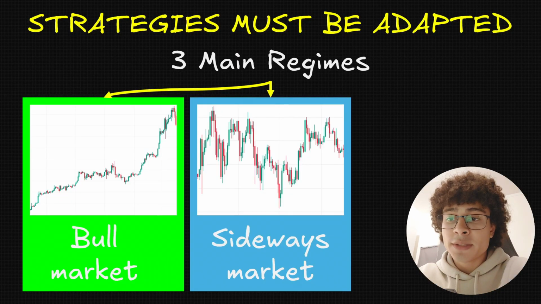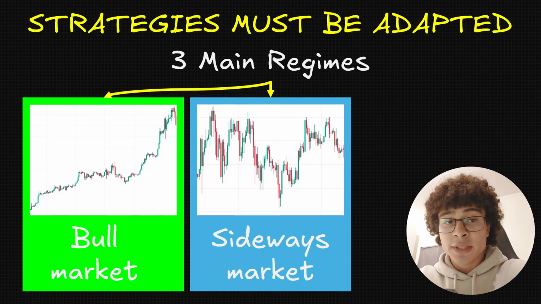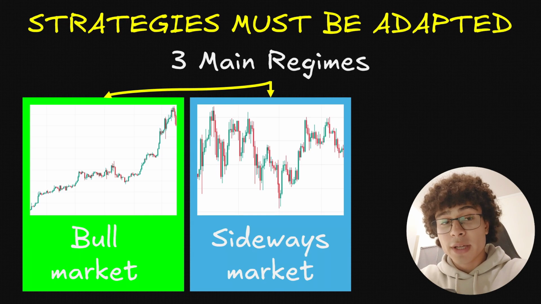The second regime is the sideways market. The sideways market is going up, but it is also going down, and so both movements cancel out and we get a range. The price goes up and down in the same zone, and so on average the price stays flat. It is possible to make money in that regime, but it is harder than to make money in bull markets.